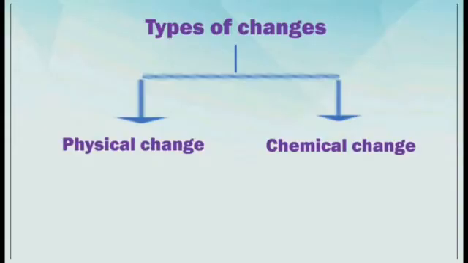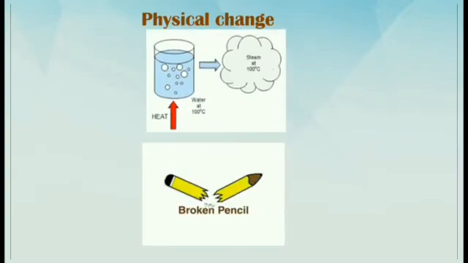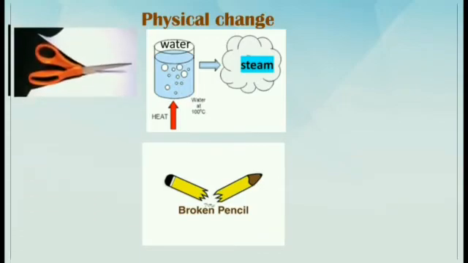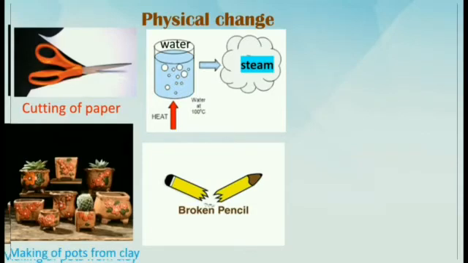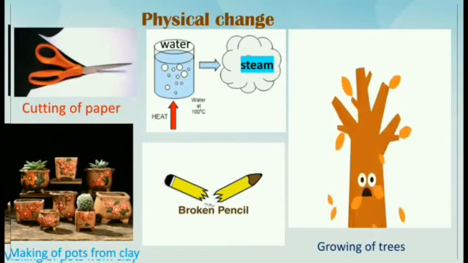Now we are going to explore the two types of changes. First one is the physical change and second one is the chemical change. First we will study the physical change more clearly with some examples like broken pencil, converting of water into steam, cutting of paper with the help of scissors, making of pots from clay, growing of trees. All these are examples of physical change.